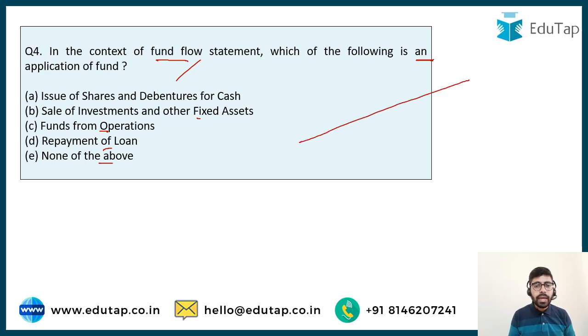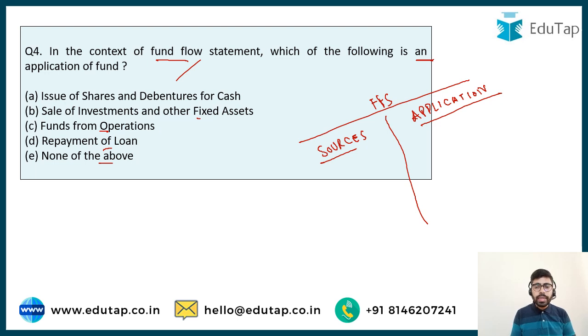So we have seen that we prepare a fund flow statement, and in this fund flow statement, on the one side we write about the sources of funds, and on the other side we write about application of the fund. In the sources of fund we mention all the transactions which would involve the inflow of funds, which would involve that we get more funds: if we have sold the assets, if we have issued the shares, if we have made profits in the company. So they are all going to be the sources of fund.